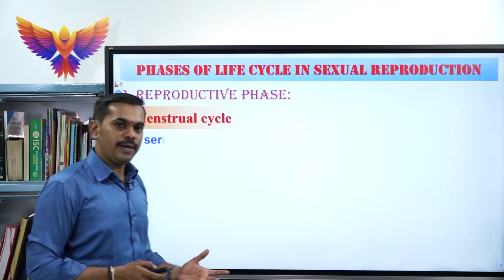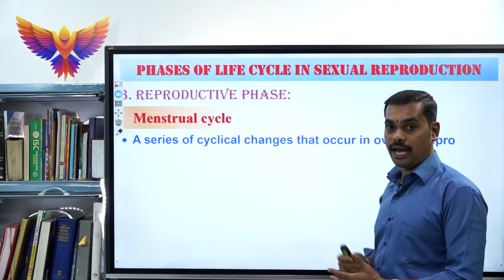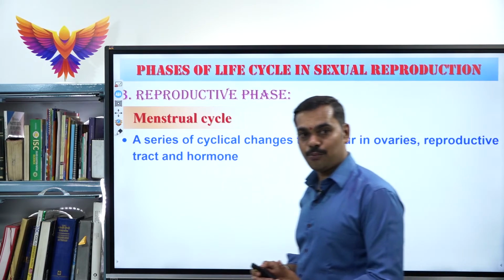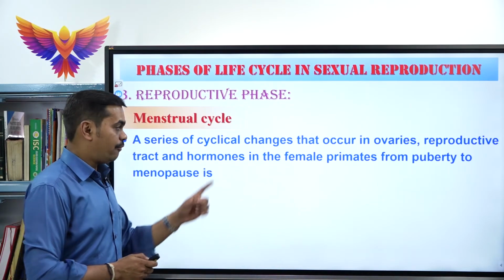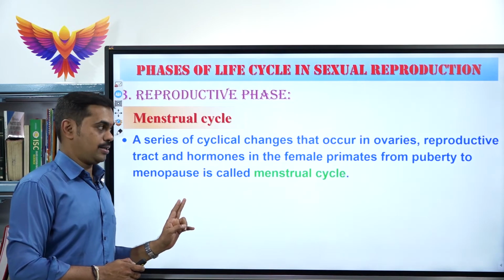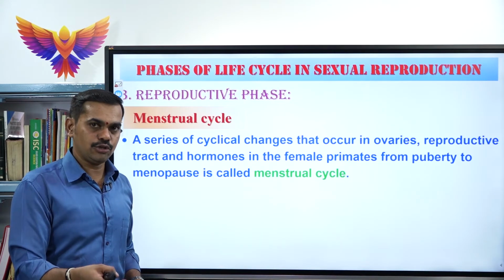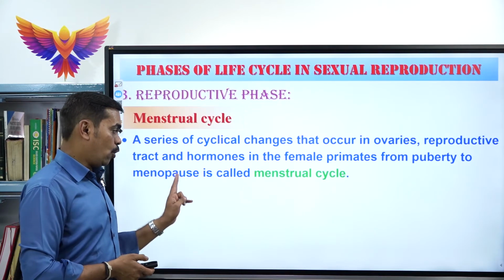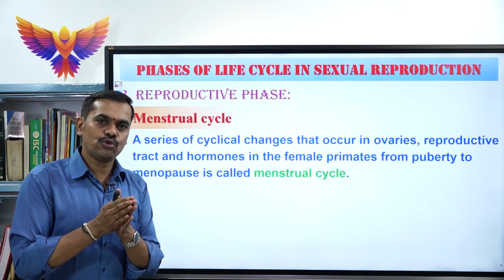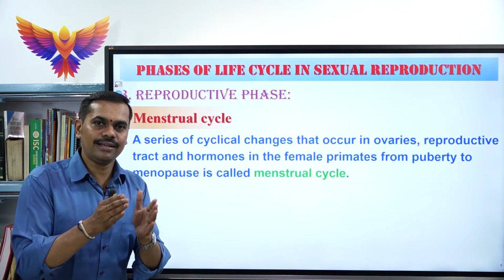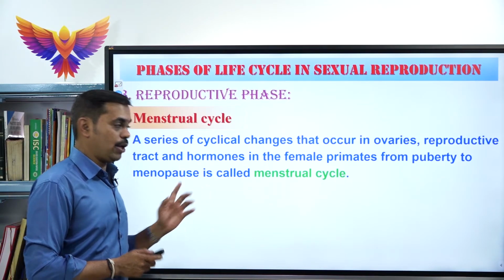See here, the menstrual cycle, what happens? A series of cyclical changes that occur in the ovaries, reproductive tract and hormones in the female primates from puberty to menopause. Puberty means the starting of the menstrual cycle, that is also called menarche. Menopause is the end, when the menstrual cycle completely ceases in females, that is called menopause.